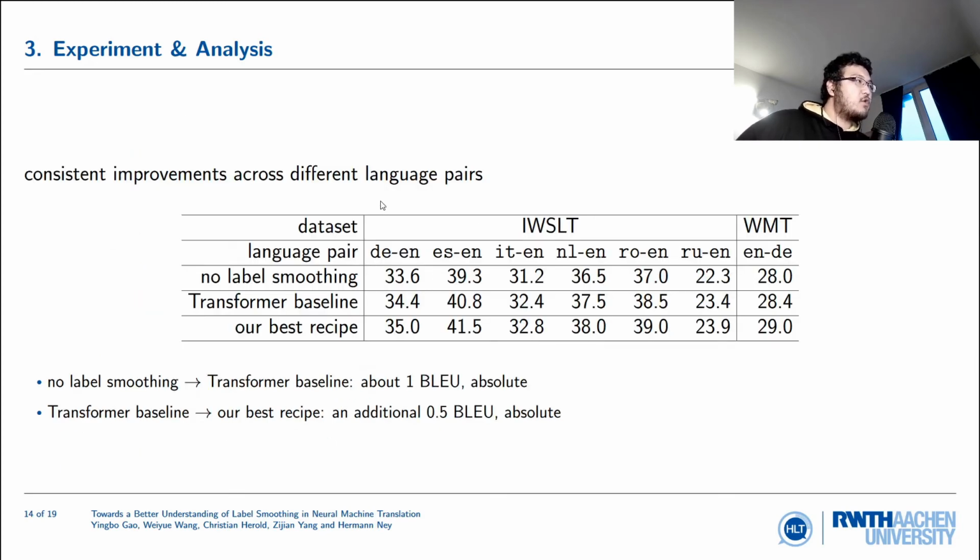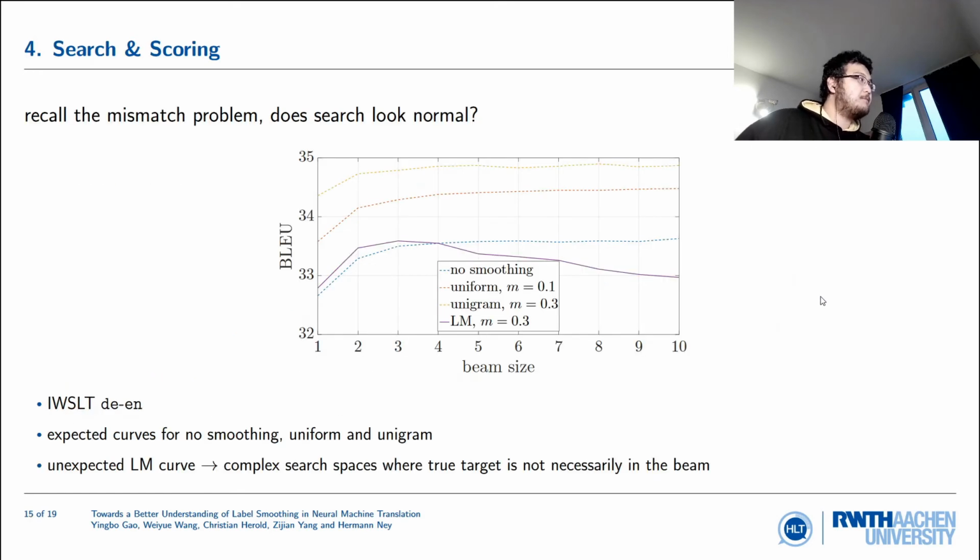All right, so before looking at the mismatch problem in more detail, this is the summary of our best recipe. If you do no smoothing, that's row number 1. If you apply transformer label smoothing, that's row number 2. And if you apply our best recipe, that would be row number 3. You see across the board, we have about 0.5 BLEU score improvement over the transformer baseline, which is nice to have.